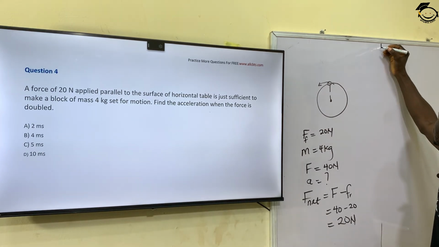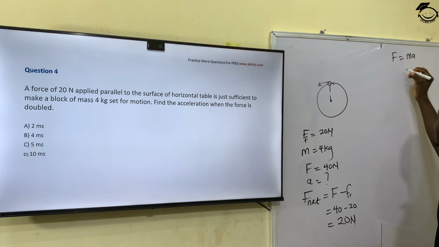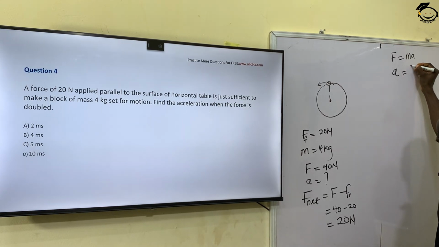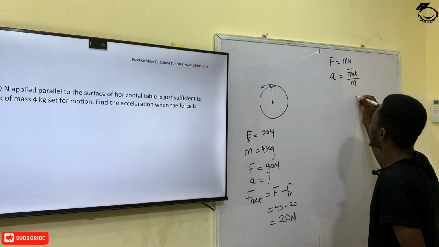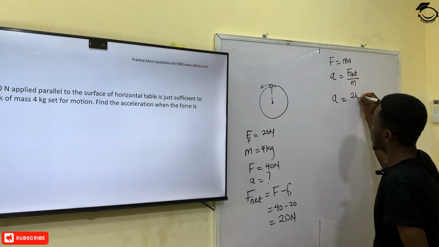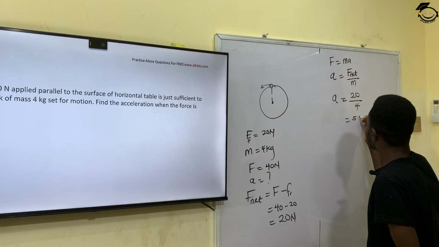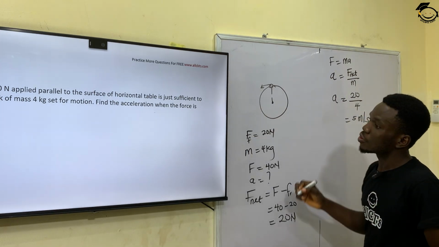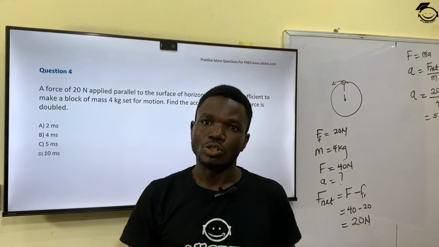But I know from Newton's second law of motion that force is equal to mass times acceleration. This simply means that acceleration is equal to force, in this case net force, over the mass. So my acceleration is equal to 20 divided by the mass, which is 4. And that will give me 5 meters per second squared. So the correct answer to this question is 5 meters per second squared, which is option C.